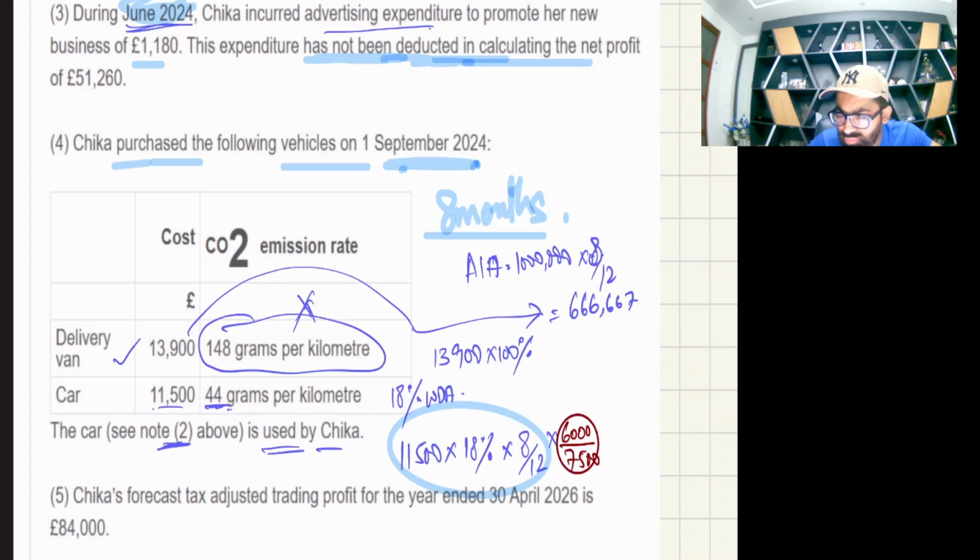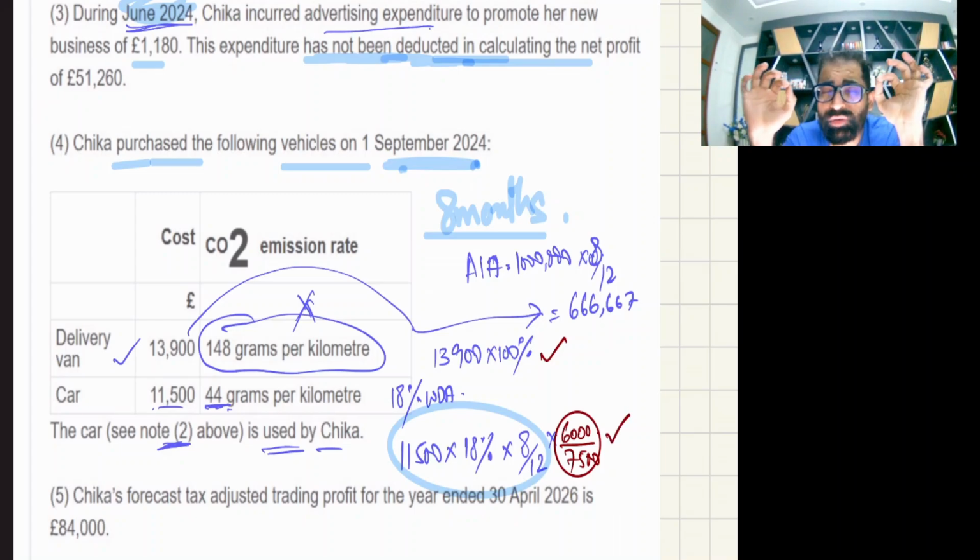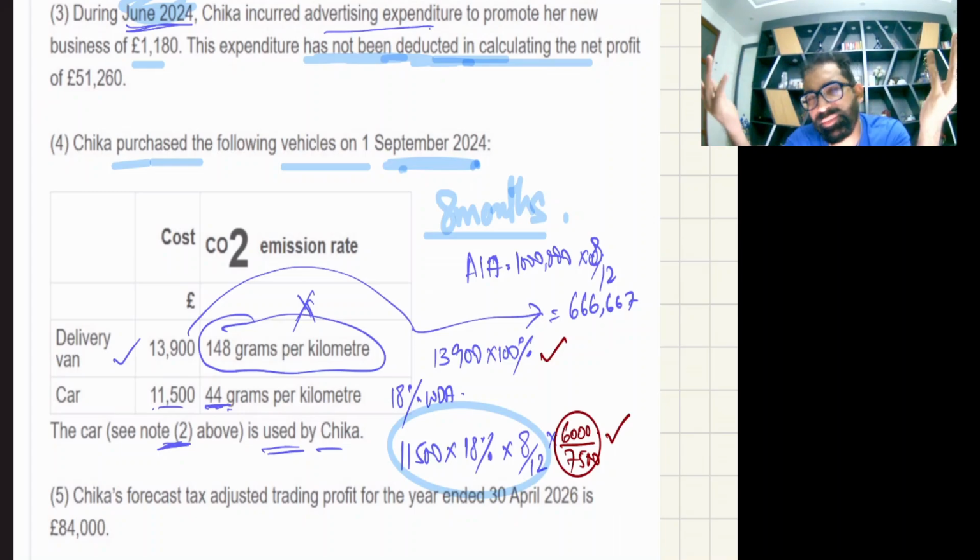If you know good maths, you can also calculate the percentage: 6,000 divided by 7,500 multiplied by 100 gives you 80%. So my dear student, 80% is the business use. These two are the capital allowances, and capital allowances are always deducted from accounting profit in the tax adjusted trading profit calculation. We'll deduct it.